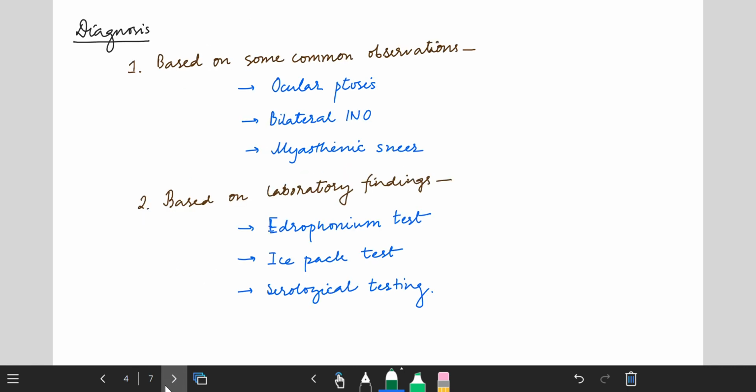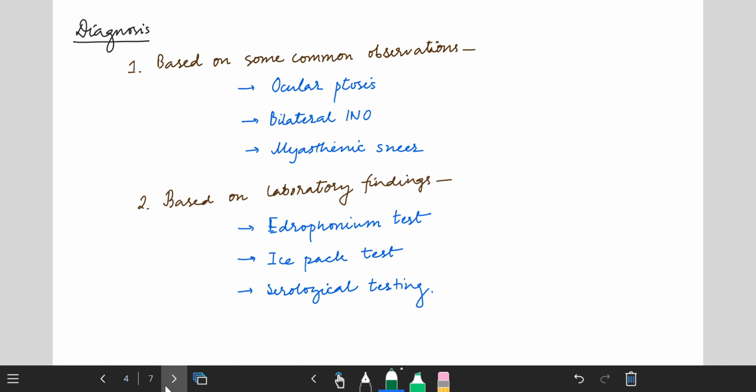Coming to the next, how will you diagnose the patient? First, based on some common observations: ocular ptosis, bilateral INO, which stands for internuclear ophthalmoplegia, and third, myasthenic sneer, a unique smile of the myasthenic patient.